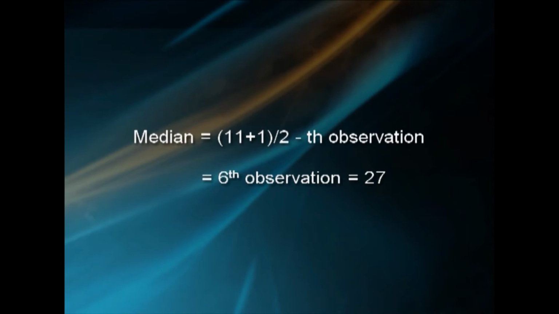Problem. Obtain the mean deviation about median for the following data: 36, 22, 14, 25, 38, 34, 32, 40, 26, 18, 27. Solution. Total 11 observations are given. It is necessary to arrange the observations in ascending order of magnitude for finding the median. After arranging in ascending order, the observations are as follows: 14, 18, 22, 25, 26, 27, 32, 34, 36, 38 and 40. Since there are 11 observations, median equals the (11 plus 1) divided by 2th observation, that is the 6th observation, that is equal to 27.